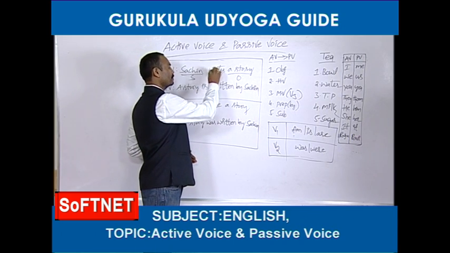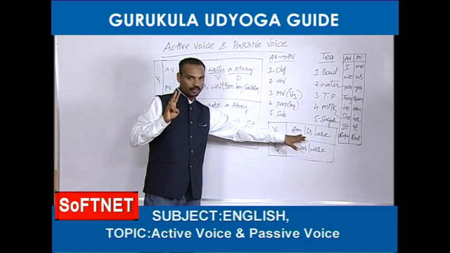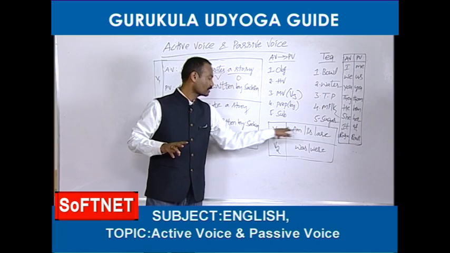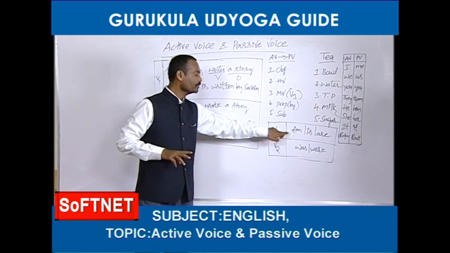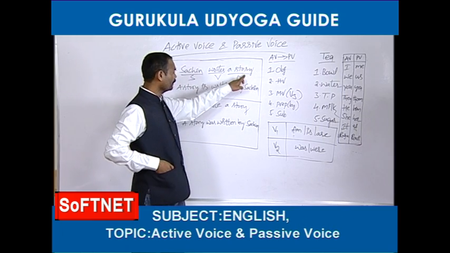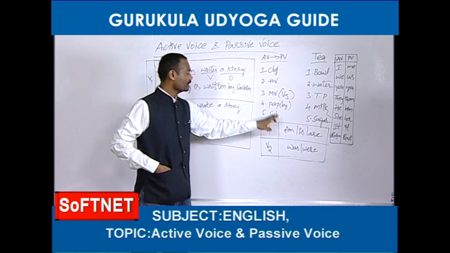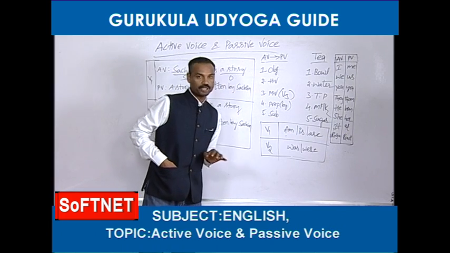When the main verb is in the first form in the active voice, you should take am, is, are. The be form should be taken from this list: am, is, are. For singular objects, is should be taken. For plural objects, are should be taken.